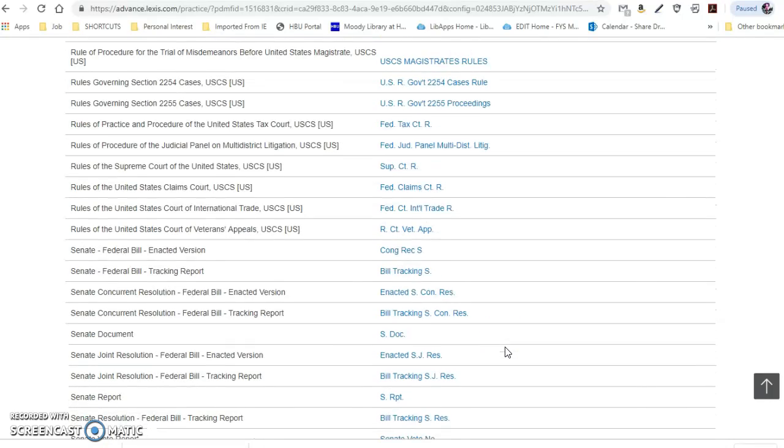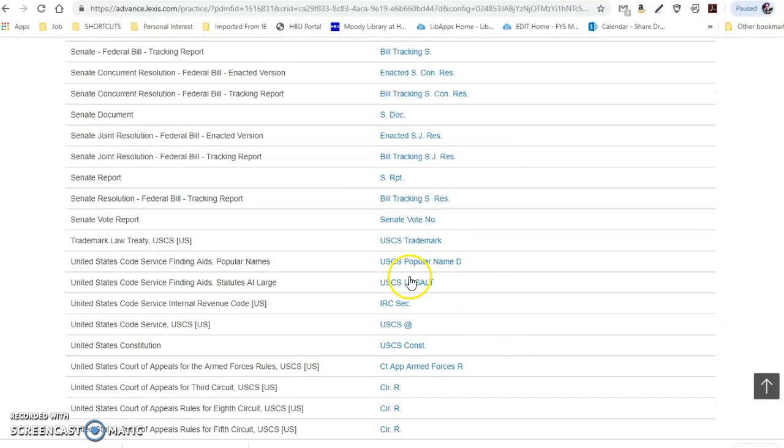Probably should have just taken the statutes. Here's the popular name table. This is what I'm looking for. United States Code Service here.